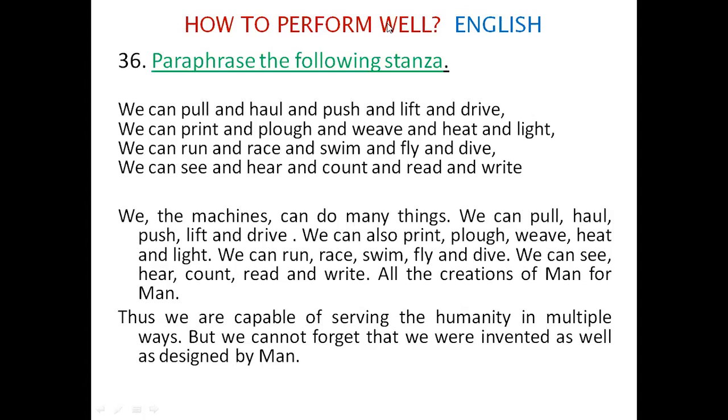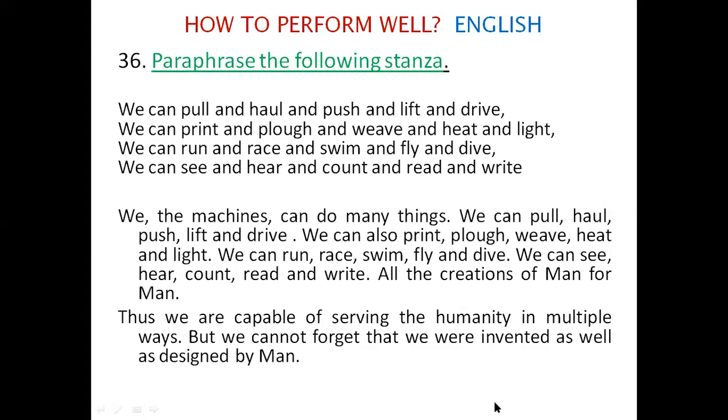We can pull and haul, two verbs; haul and push, two verbs; push and lift, two verbs; lift and drive, two verbs. So if you want to make it a sentence, you remove the three 'ands'. That is: pull, comma, haul, comma, push, comma, lift and drive. That will be one sentence. That will be a perfect paraphrase for the first line.